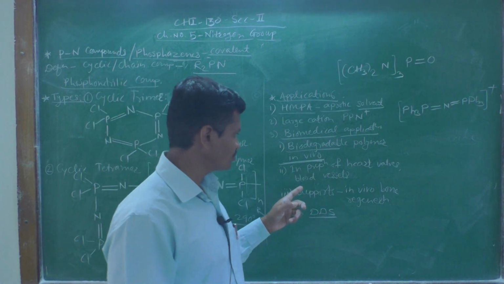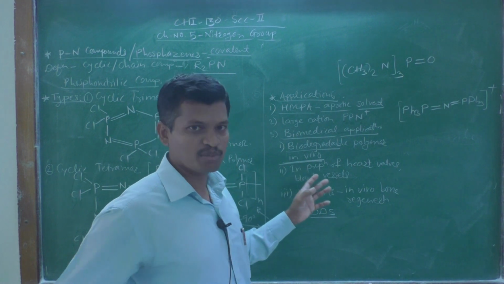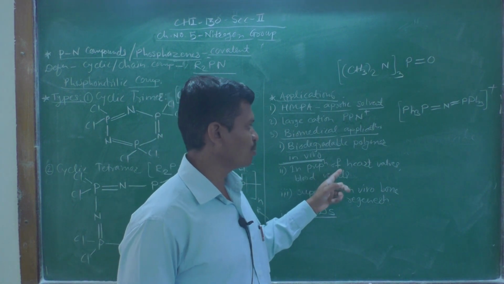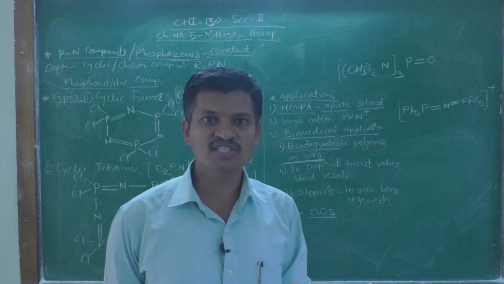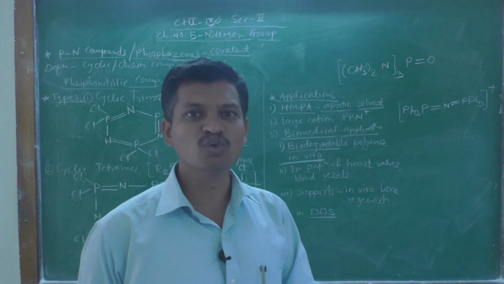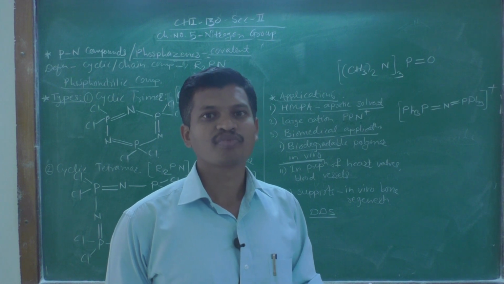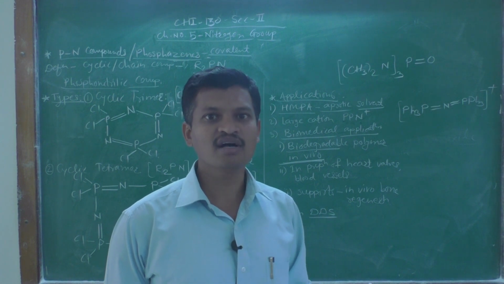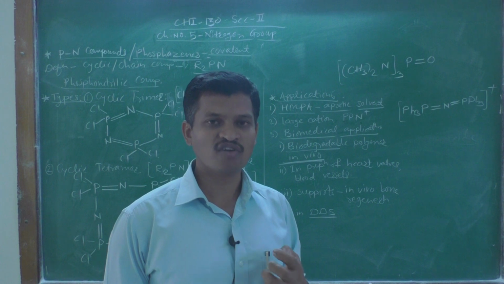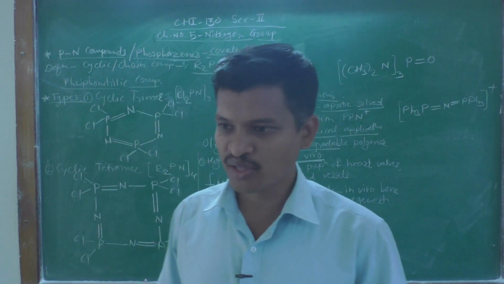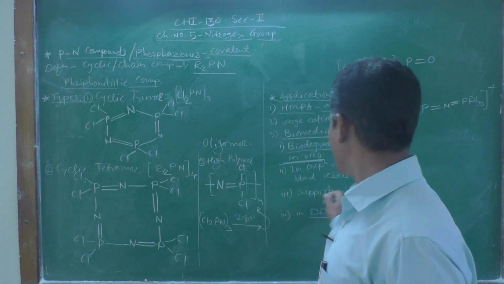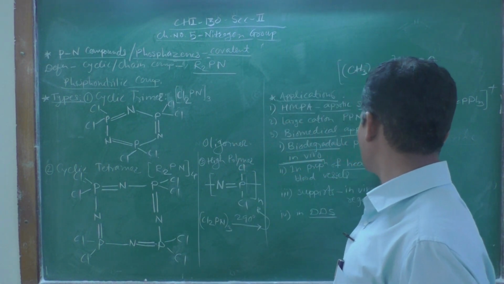Then these polymers can be used in the preparation of different structural devices that can be used in the bypass surgery of our heart or blood vessels. That is why these polymers are used for the preparation of heart valves.